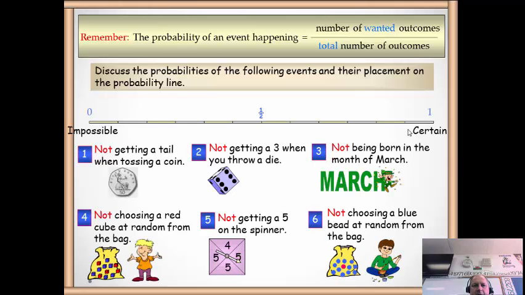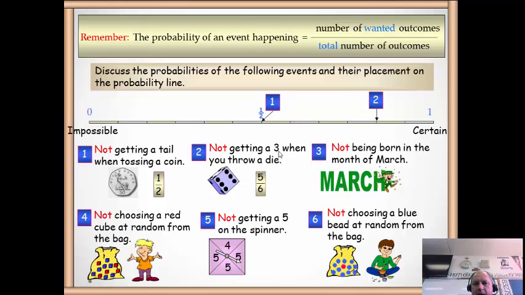Right, now let's discuss the probabilities of the following events and their placement on the probability line. Not getting a tail when tossing a coin, well, that's the same as saying getting a head, which is 1 out of 2. Not getting a 3 means I can get a 1, a 2, a 4, a 5 or a 6, so there'd be 5 out of 6 ways. Not being born in the month of March, there'd be 11 months you could be born in out of the 12.